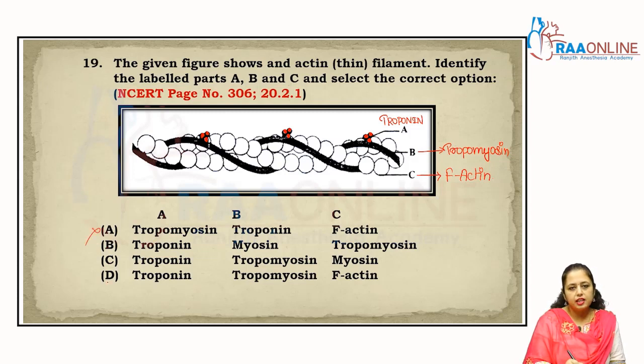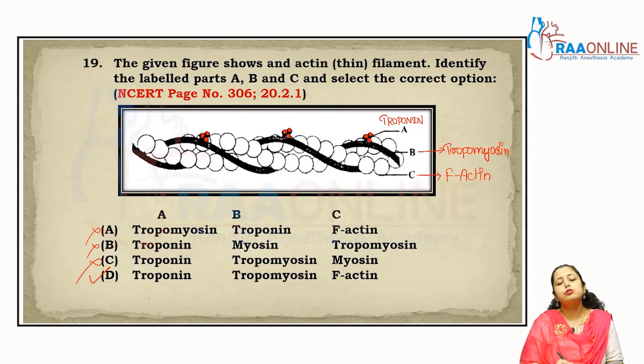B, C and D, the answer is in between them, right? B is the tropomyosin. Tropomyosin is given in options C and D, so B is also cancelled, and C, that is F-actin, is given in option D, so option C is also cancelled. So the answer is D, right?